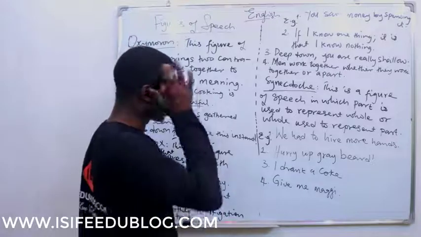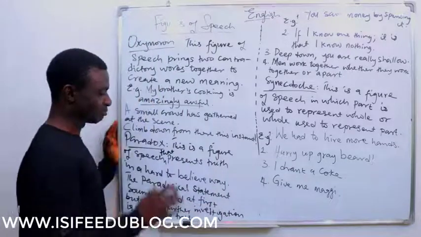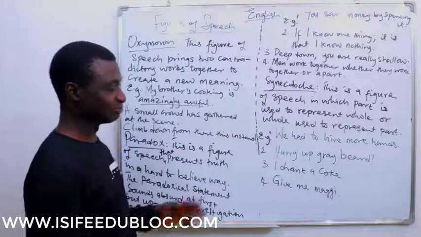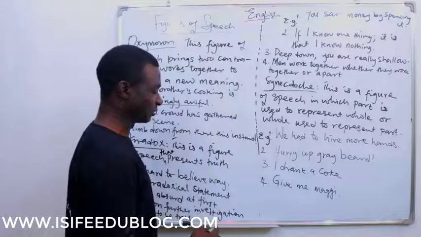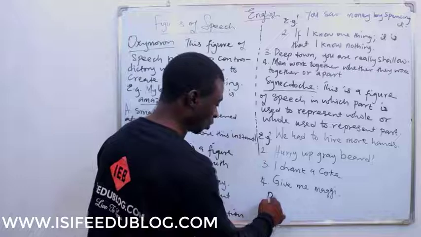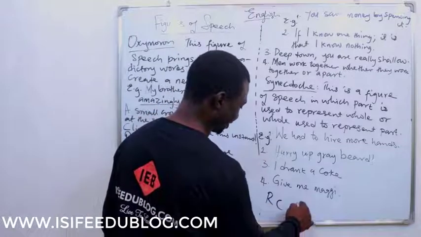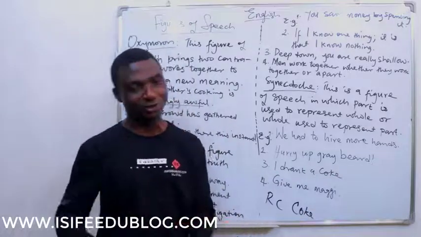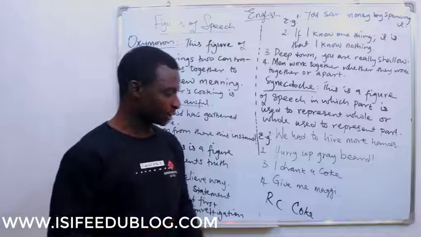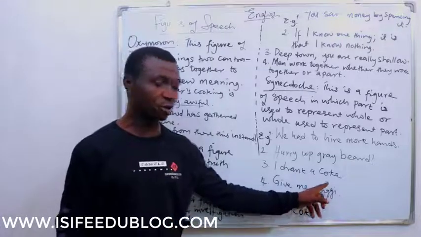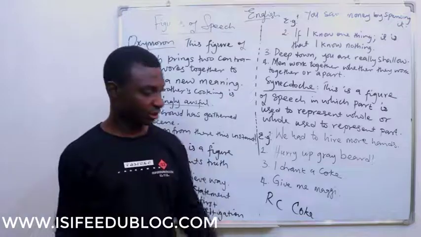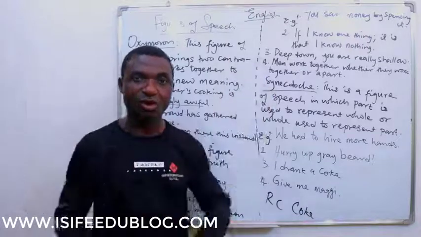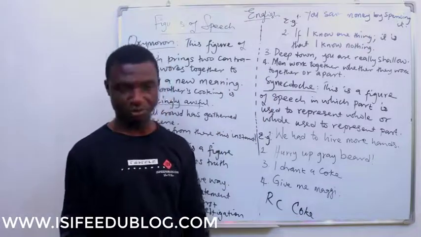A typical Nigerian, in fact, not long ago, the brand of mineral called RC has been making a lot of waves, and somebody will tell you, I want RC Coke. What do you mean by RC Coke? RC Coke or RC Fanta. When Fanta is a product of its own, Coke is a product of its own. But what are we saying in a sense? When you use Coke to mean all brands of mineral, you are using synecdoche because you're using a brand to represent all there is in that product.